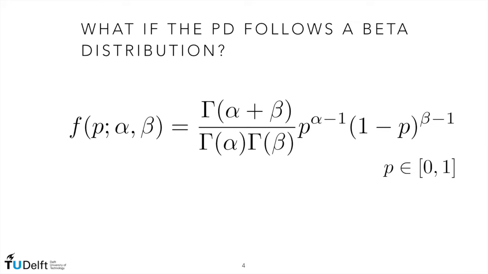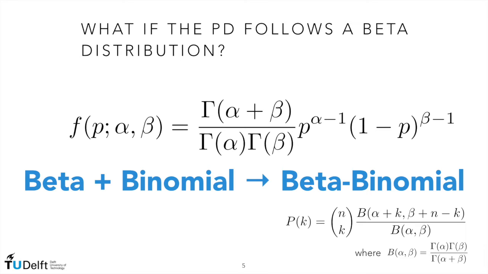Let's start by assuming that our prior distribution on the parameter small p, that remember is the probability of default, is a beta distribution. We already know that if we combine a beta distribution with a binomial distribution, that for us is the distribution governing the number of defaults, what we obtain is the so-called beta binomial distribution, for which we can compute all the quantities we are interested in.